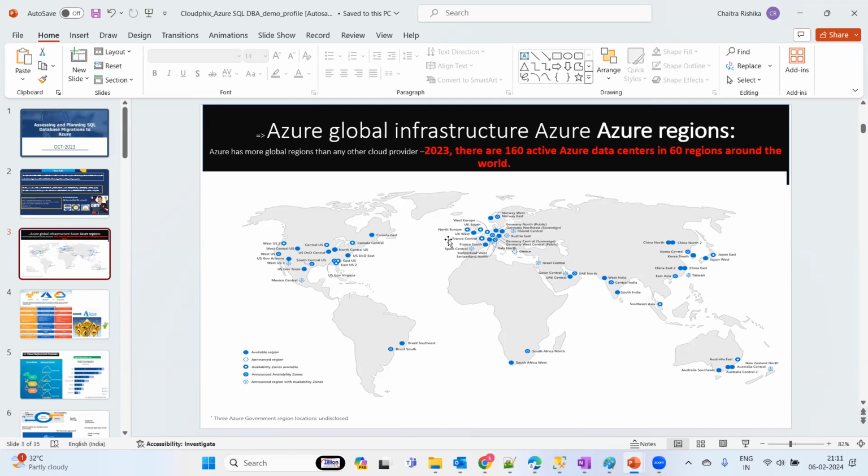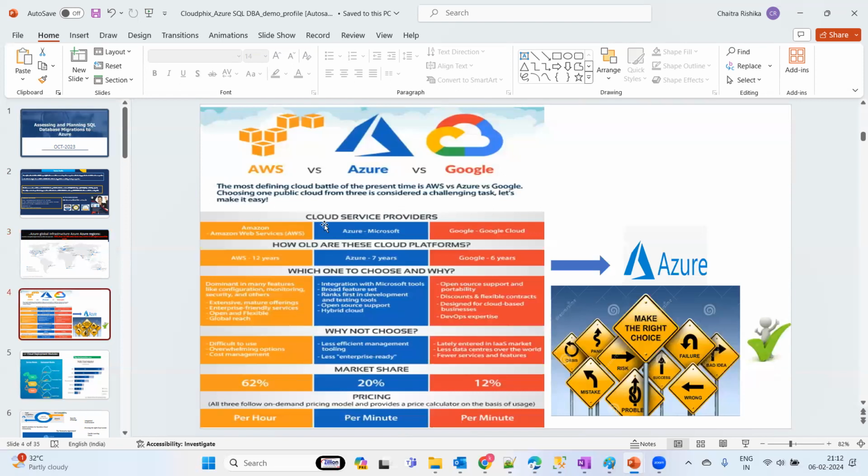Since a lot of data centers are being established across the world, lots of customers are moving from on-premises to the cloud landscape. Basically, if you compare cloud technologies, we have AWS, Azure, and GCP. AWS is the market leader currently, but Azure is second.